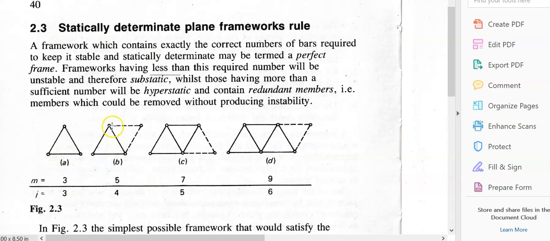If I add another member that way and that way, I've got 5 members and 4 joints. If I add another 2, I've got 7 members and 5 joints, and so on.